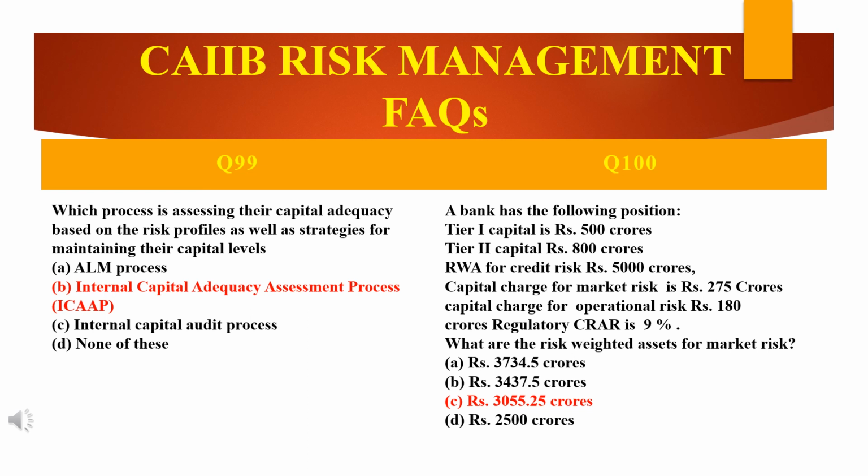The answer will be rupees 3055.25 crores. So the answer is C, 3055.25 crores.